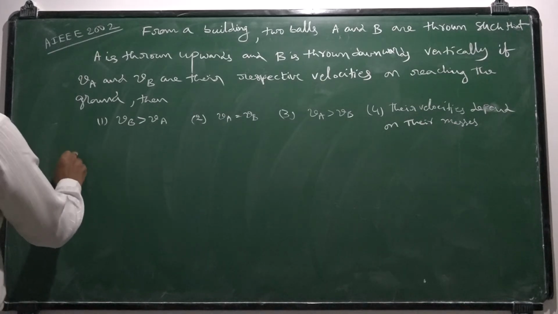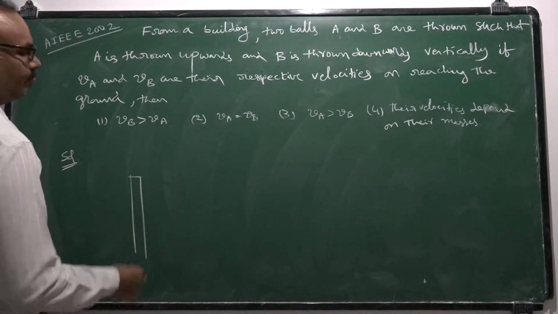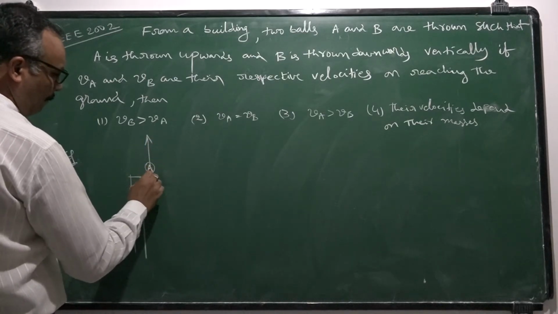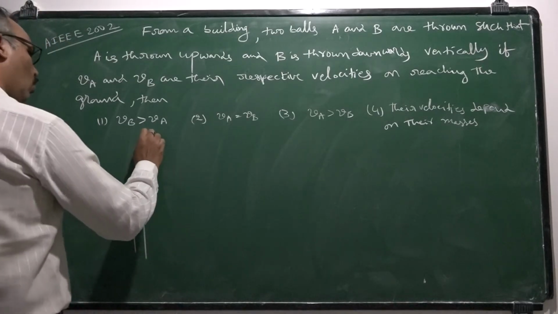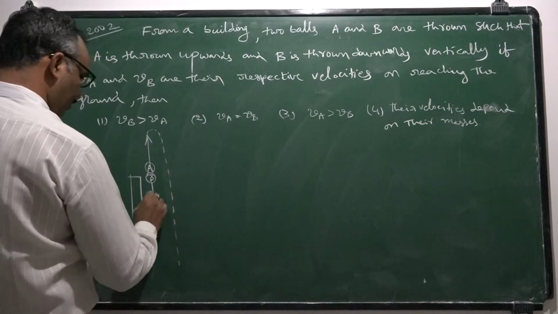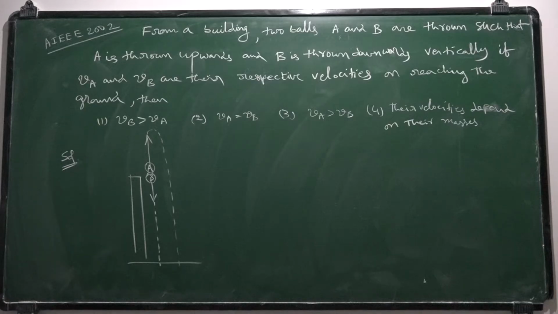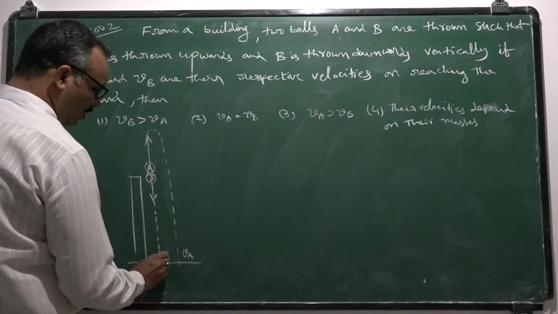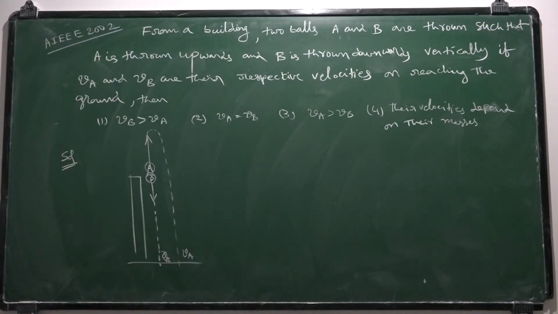The solution is simple. Here is a building. From the building, one ball is thrown vertically upwards. It's ball A. Ball B is thrown vertically downwards. So ball A will go like this and it will reach the ground like this. Upon reaching the ground, the final velocity of A is VA, final velocity of B is VB. We need to give the expression for final velocities.